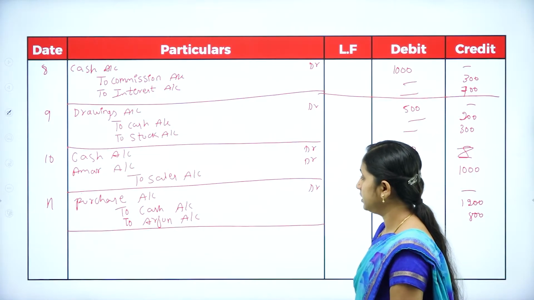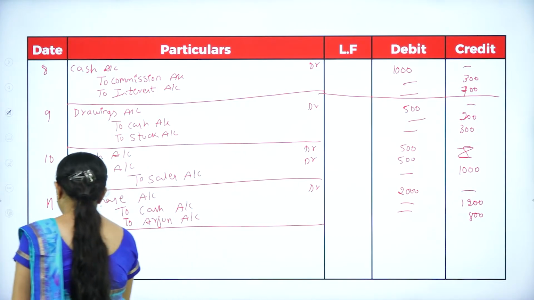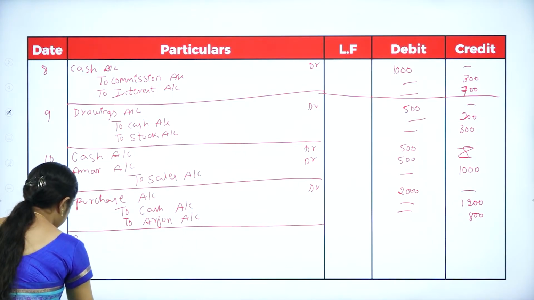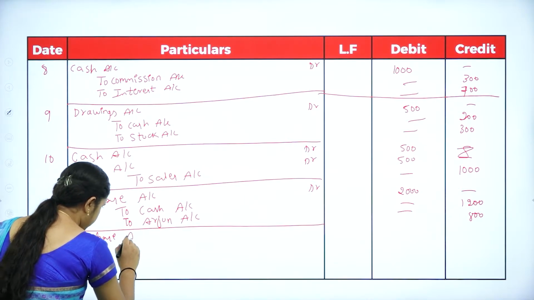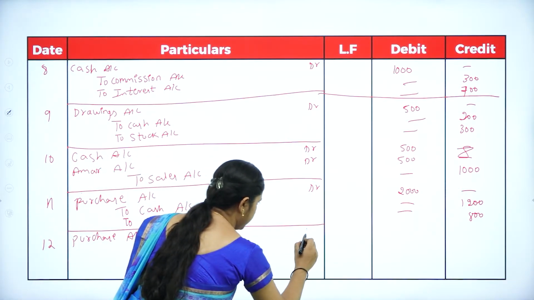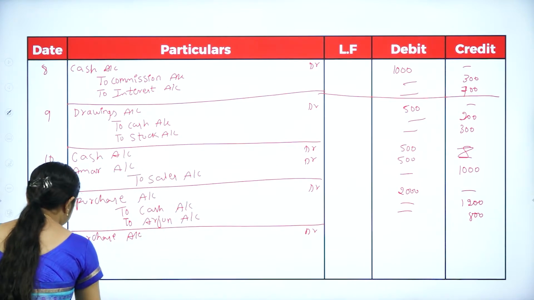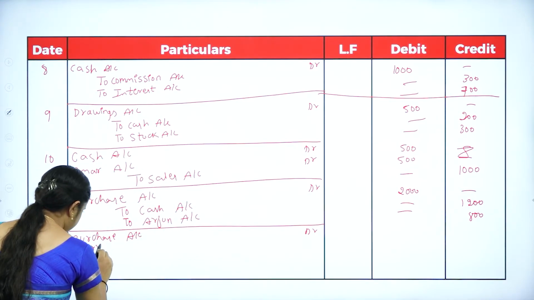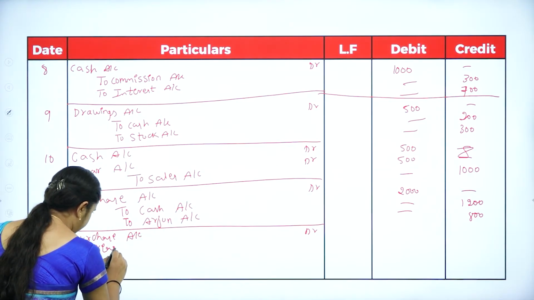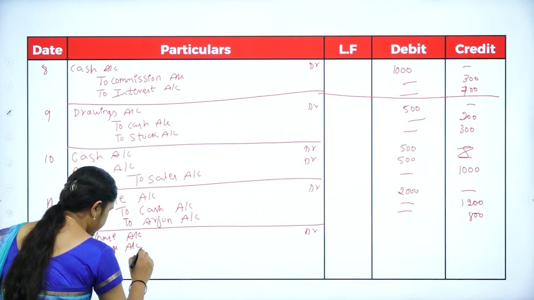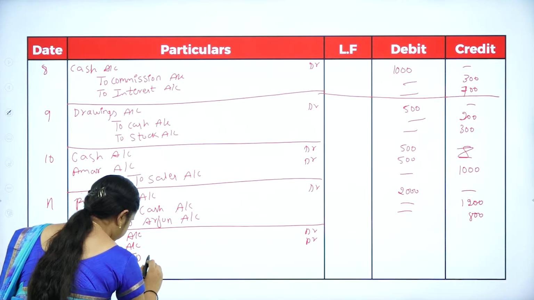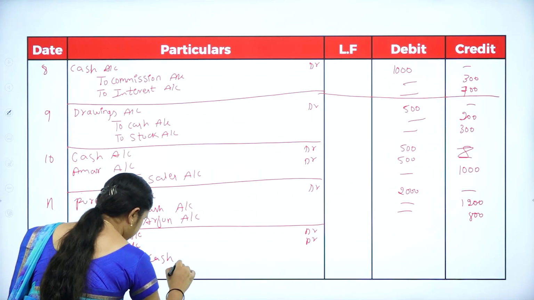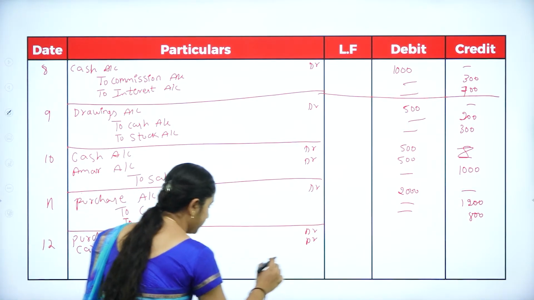So, the entry is purchase account debtor, carriage account debtor to cash account.